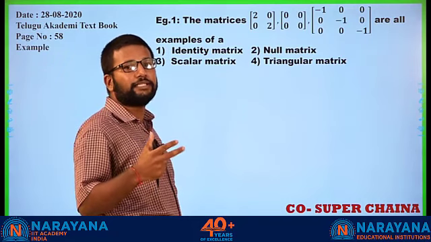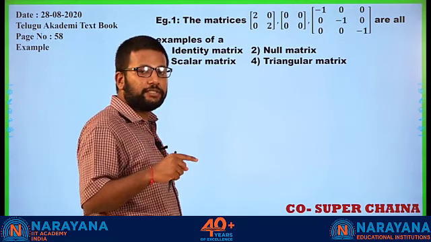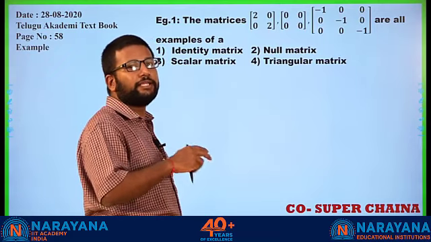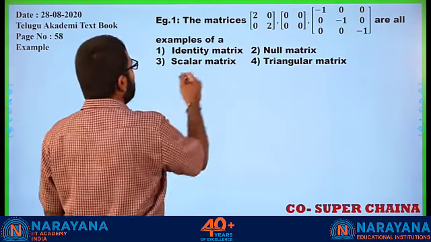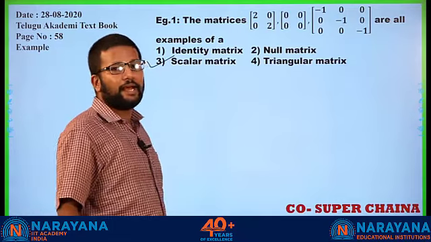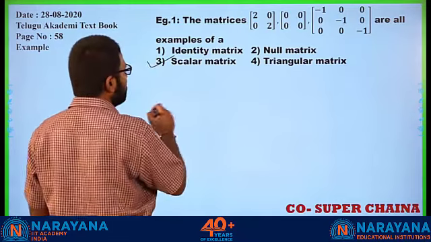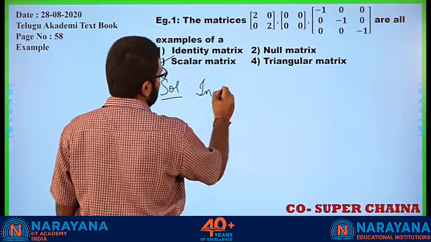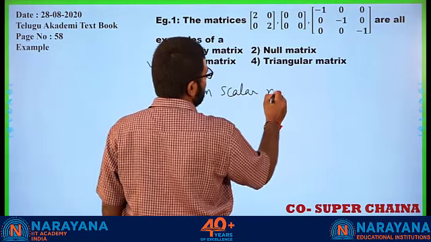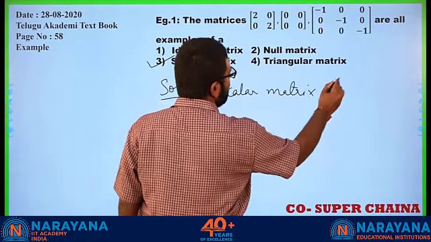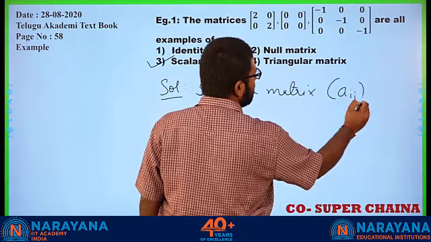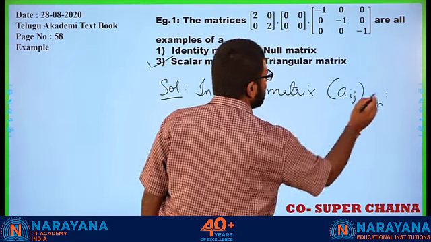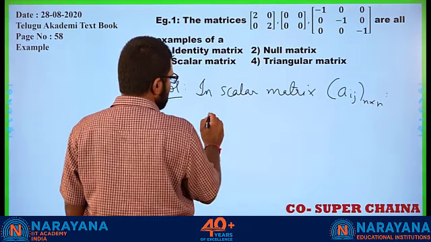Scalar matrix. Only in a scalar matrix, all the diagonal elements should be some constant and the rest of the elements should be 0. So these are all examples of a scalar matrix. Why? Because in a scalar matrix, A_ij, let's say n cross n, what is the definition?